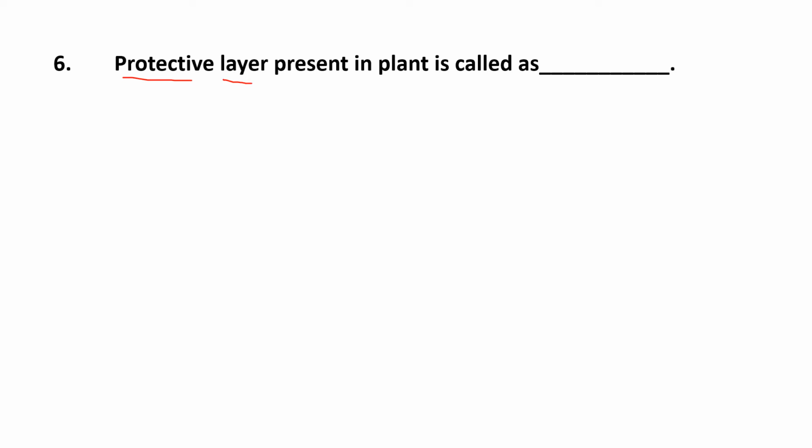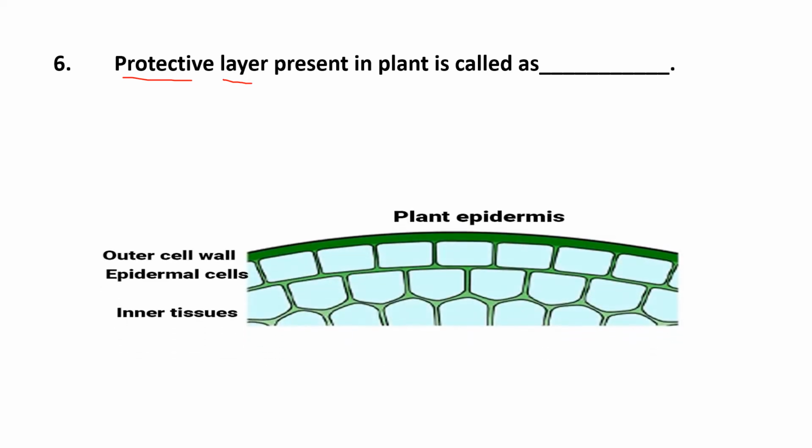Getting, dear students? But what is that protective layer called? This image will clear your idea. First, as it is a plant cell, it has the cell wall, right? Inside the cell wall, the epidermal cells are present, and after that the tissue complexion starts. So remember, dear students, the protective layer which is present in plants is called the epidermal layer, or you can also write epidermis.